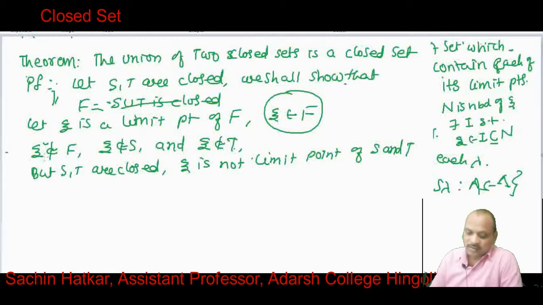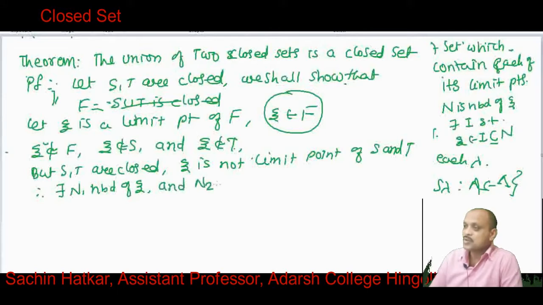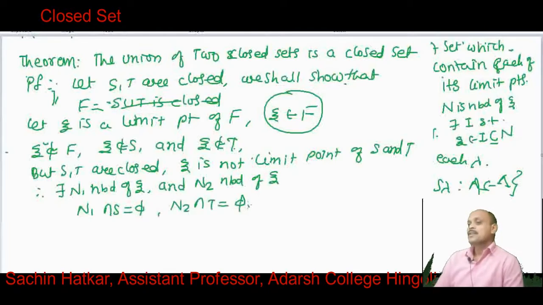Therefore there exists a neighborhood n1 of xi, and there exists a neighborhood n2 of xi, such that n1 intersection S equals phi and n2 intersection T equals phi. S and T are closed sets, therefore both sets contain all their limit points.